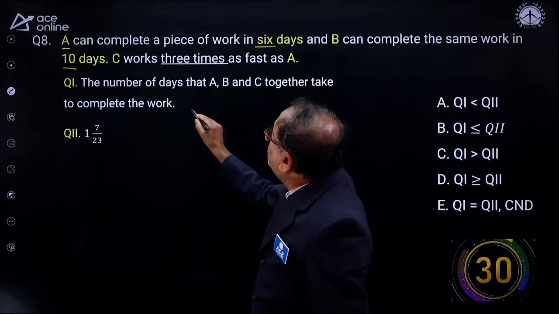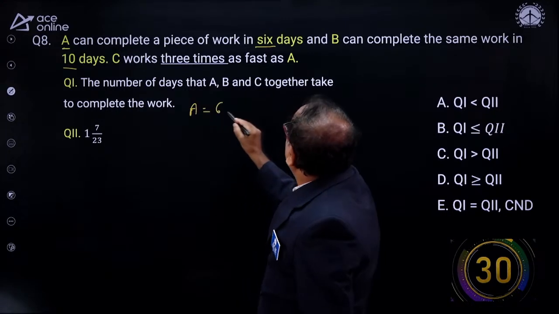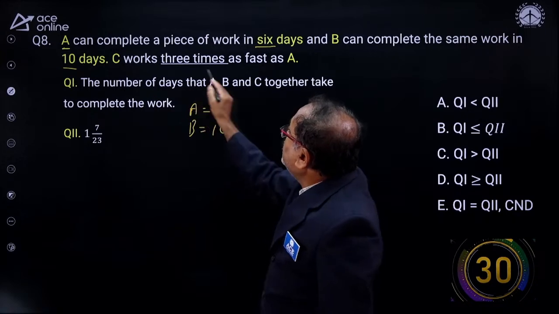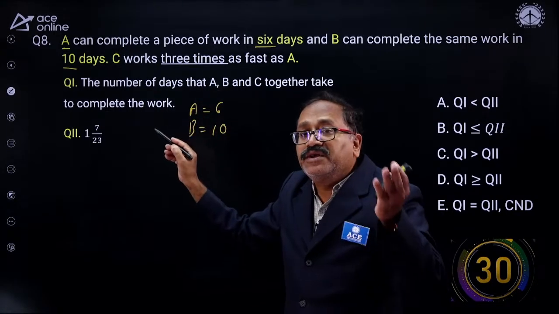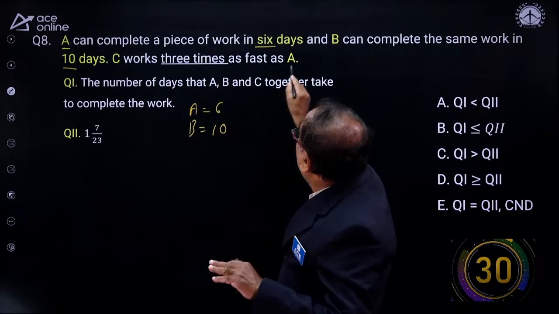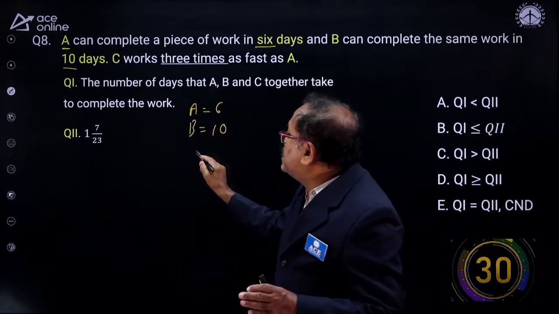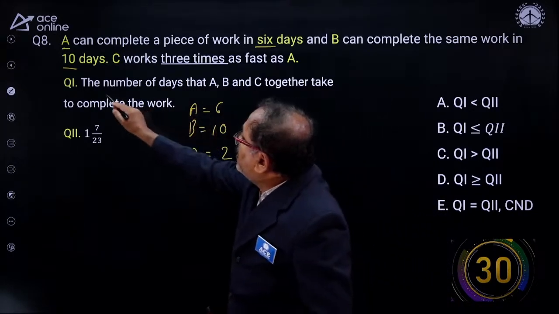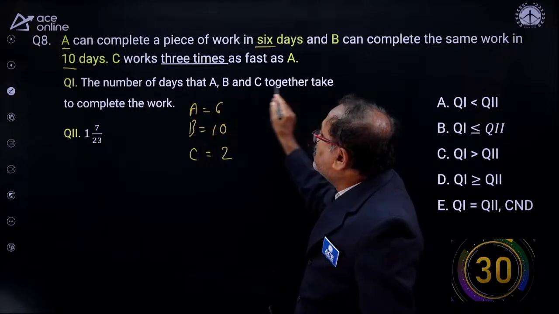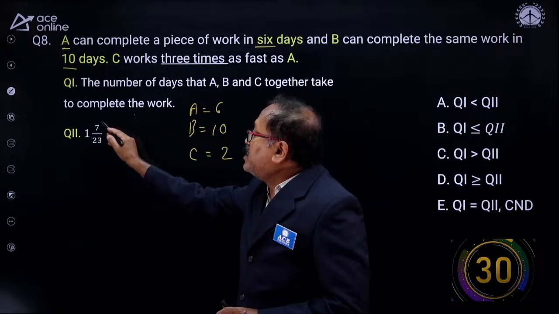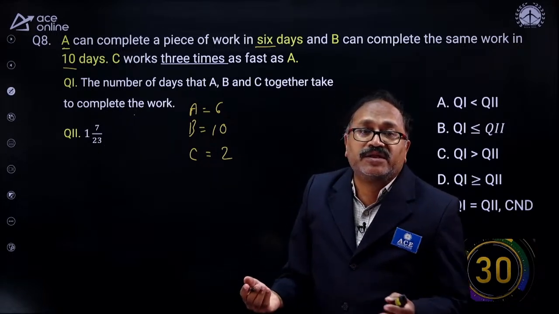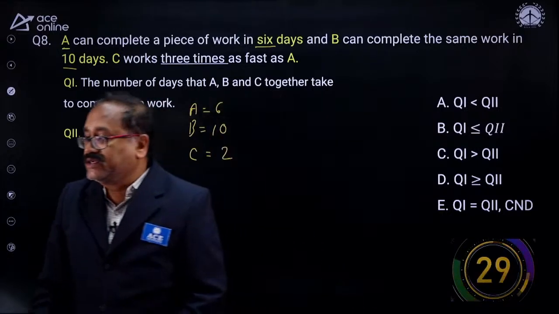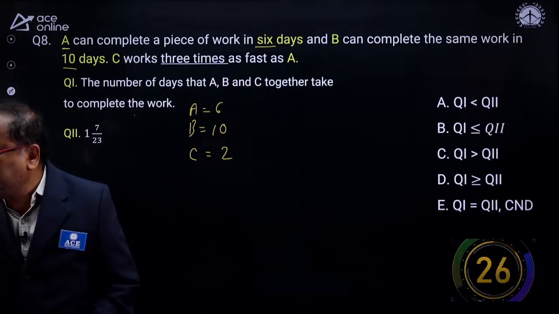I am just writing here. A can complete the work in 6 days, B can complete the work in 10 days, and C is 3 times faster. Then he will take 1/3 of the time of A. So A is 6 days, then C will be 1/3 of that. C can complete the work in 2 days. Now the question: Quantity 1 is the number of days A, B and C together take to complete the work, and Quantity 2 is 1 7/23. Whether Q1 is greater than Q2, what relation exists? From here onwards, your time starts now, my dear friends. Okay, come on, done? Ready?